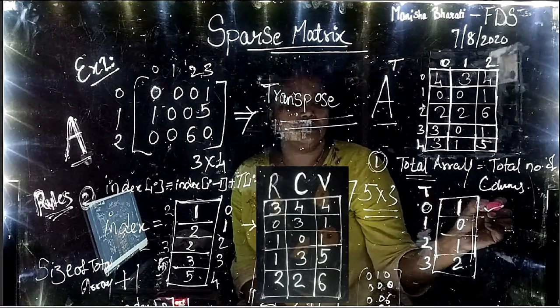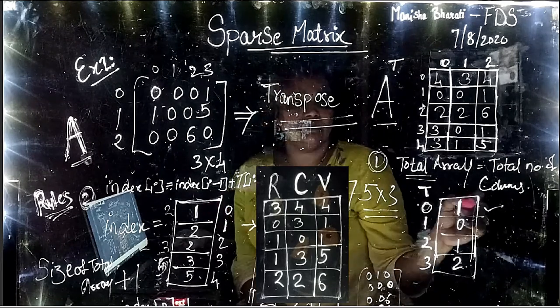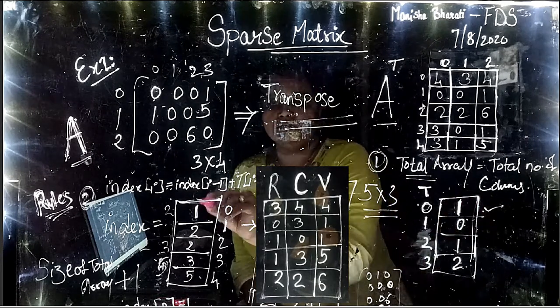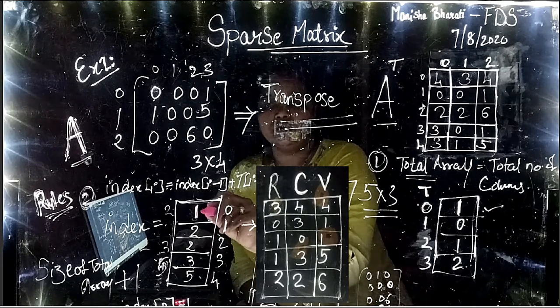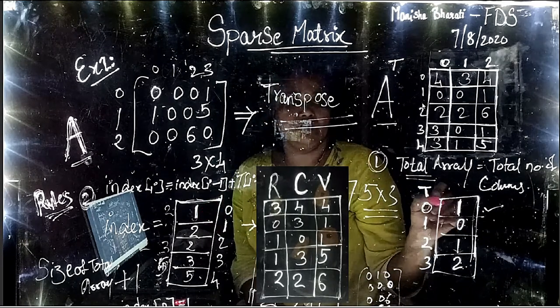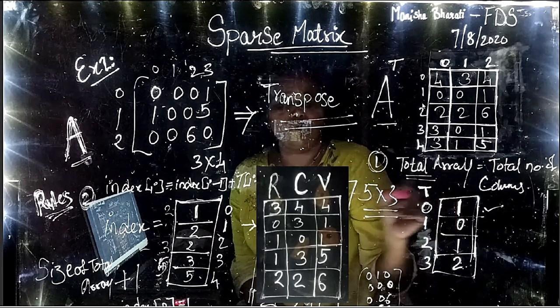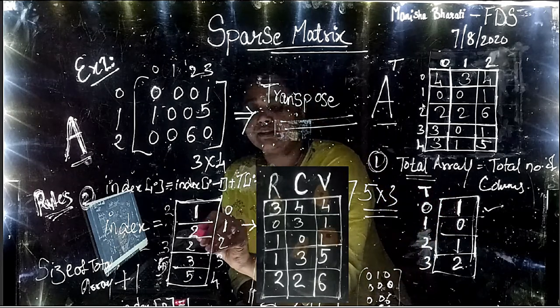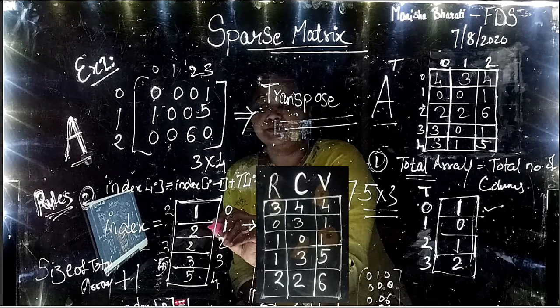It is 1. So 1 plus 1 is 2. So we get 2 as the index of 1 value.